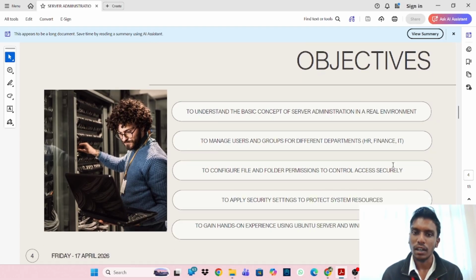So the main objective will be to understand the basic concept of server administration in a real environment, which is real working life. Next is to manage users and groups for different departments, for example HR, human resource, finance, accounts, and also IT, which is information technology. The third will be to configure file and folder permission to control access security, so that who is allowed to enter the folder and also configure it. Next is to apply security settings to protect system resources, mostly cyber security to secure our folder. Next is to gain hands-on experience using Ubuntu Server and Windows Server 2019.